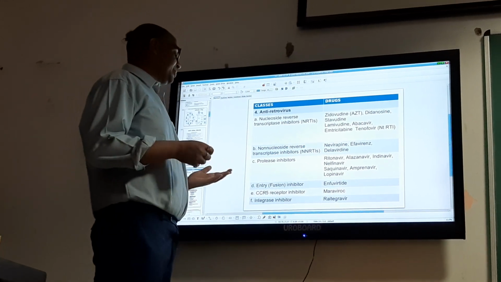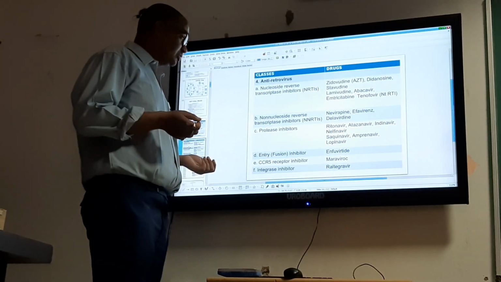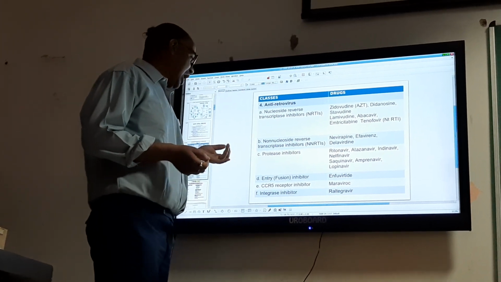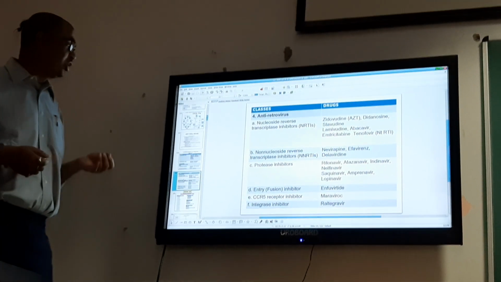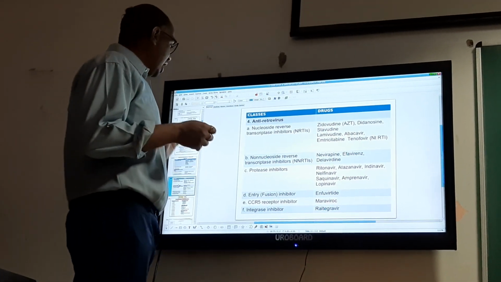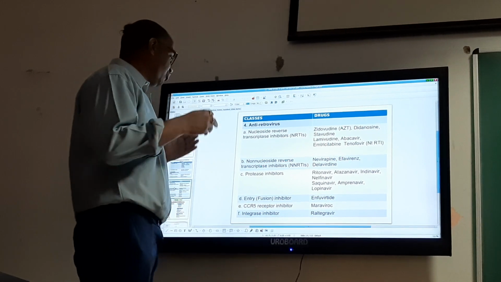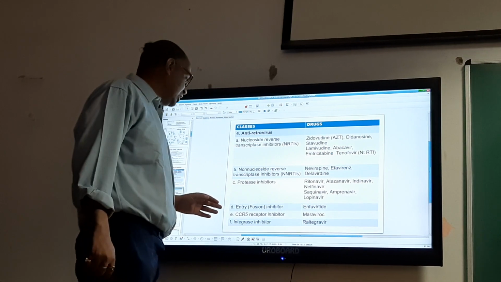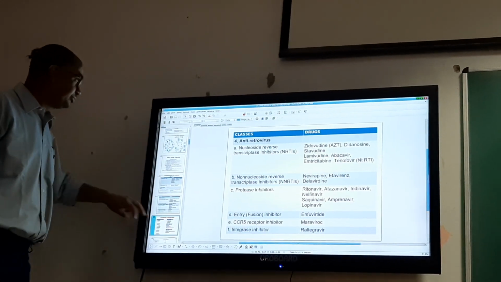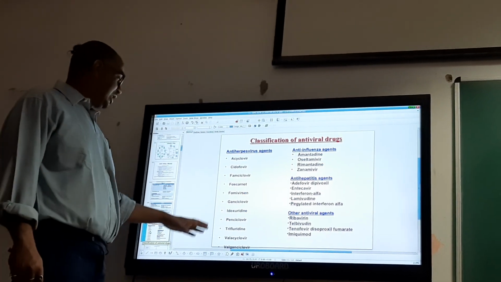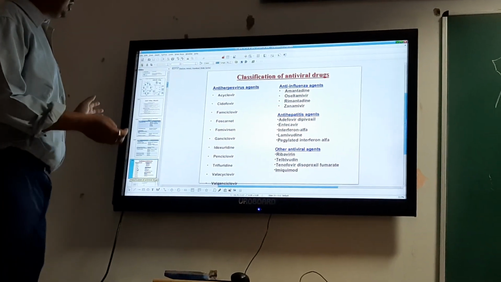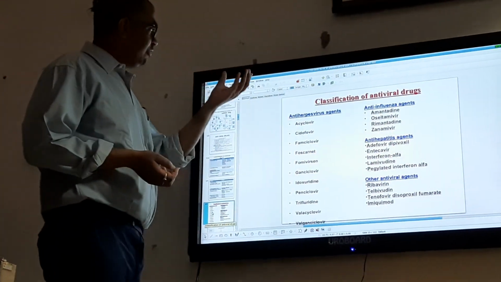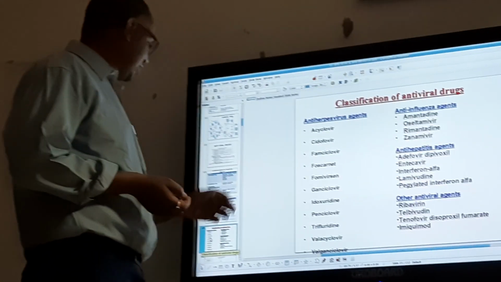All the drugs will have navir as suffix, saquinavir, lopinavir, and entry or fusion inhibitors, enfuvirtide, CCR5 receptor inhibitors, through which it makes a connection with the host, that is maraviroc, and integrase inhibitor raltegravir. Then again the same slide, depending upon which is affecting the pathology, if it is a herpes virus, influenza virus, hepatitis virus and other viral agents.